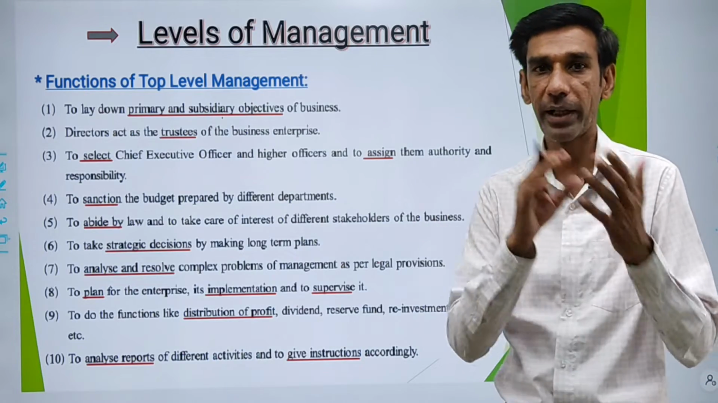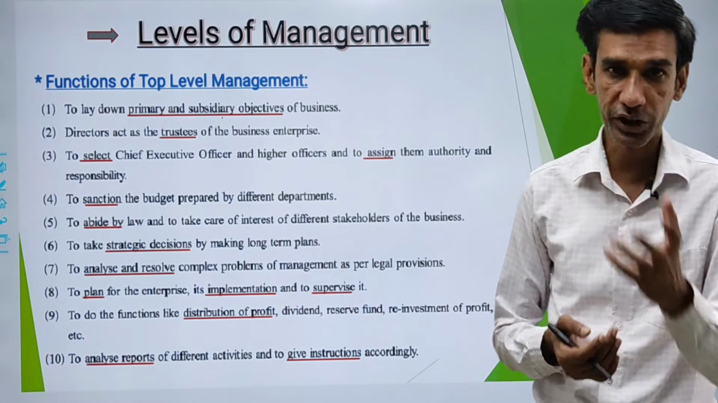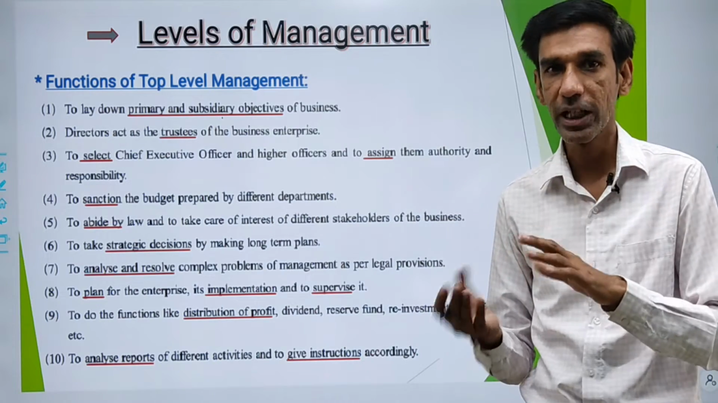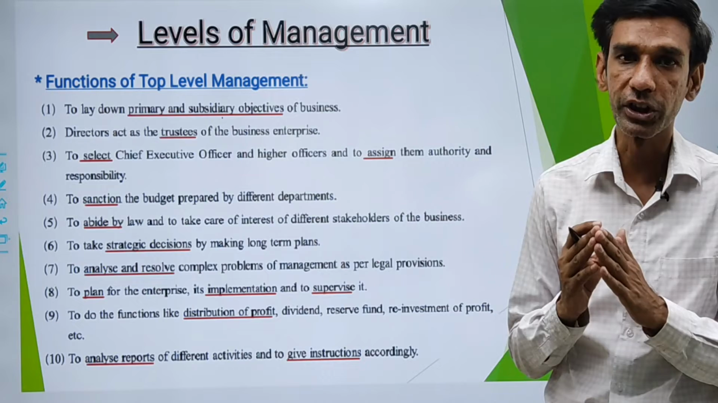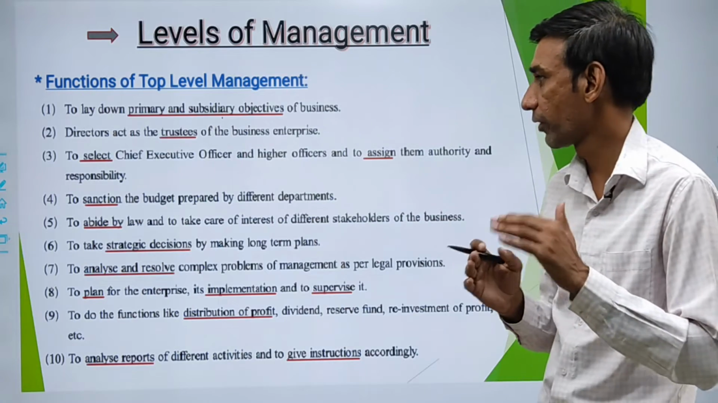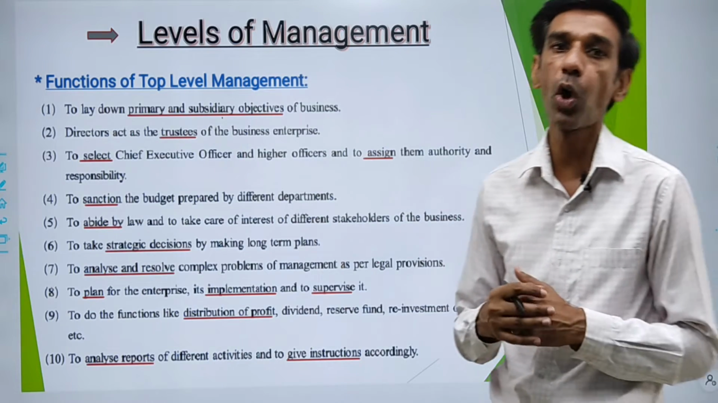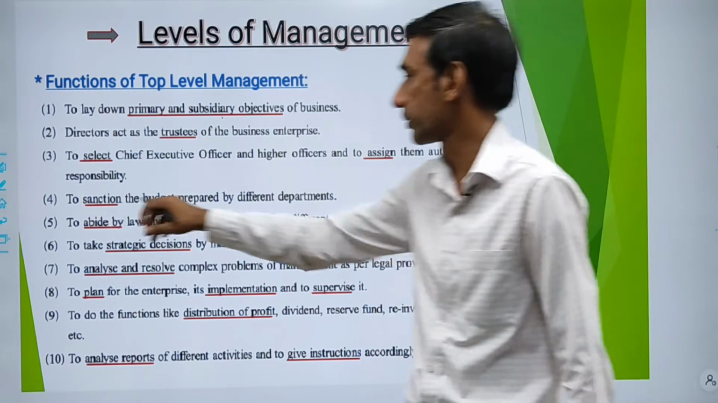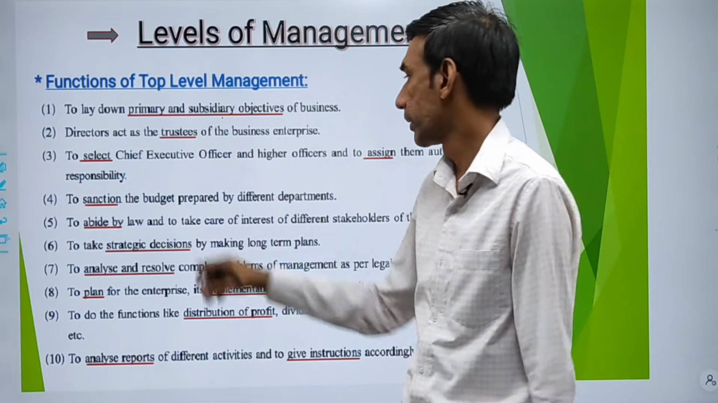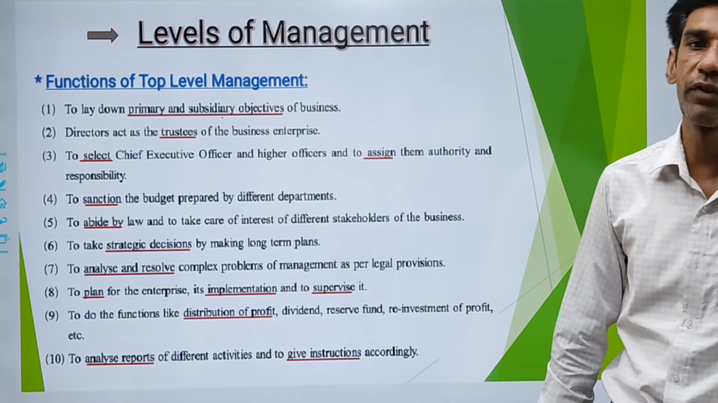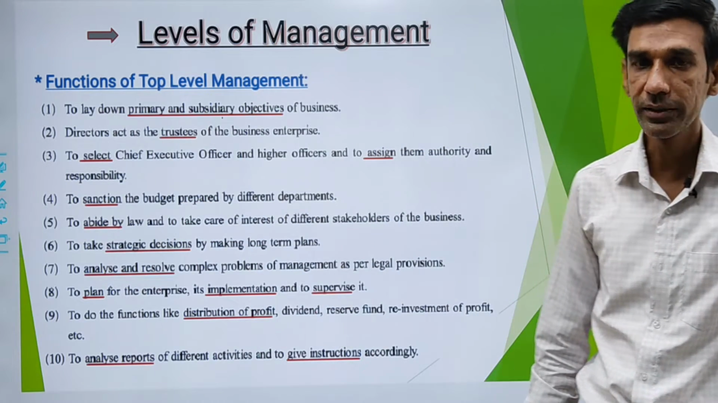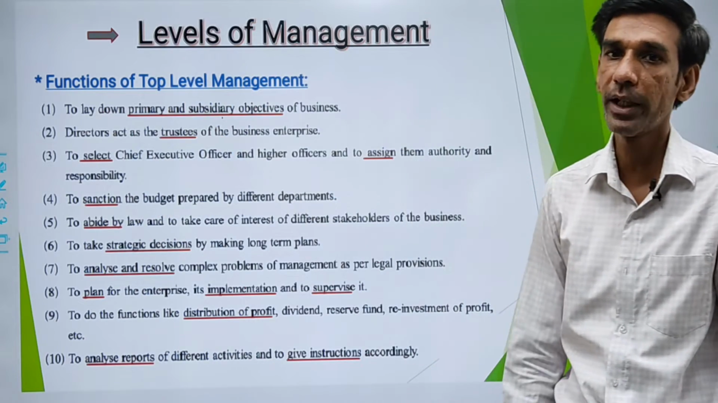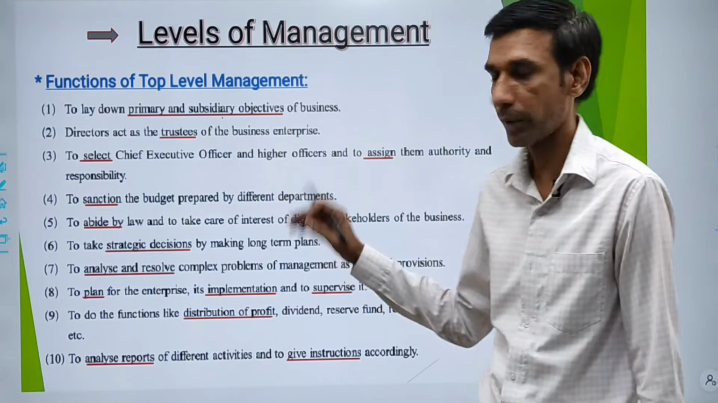Your production department head will prepare the budget for the production department. Likewise, all departments of your business will prepare their departmental budgets. That departmental budget will be sent to your top level manager. And what will the top level manager do? They will sanction, they will approve the budgets prepared by the different departments. Clear? So that was the fourth function of the top level manager, to sanction the budget prepared by different departments.